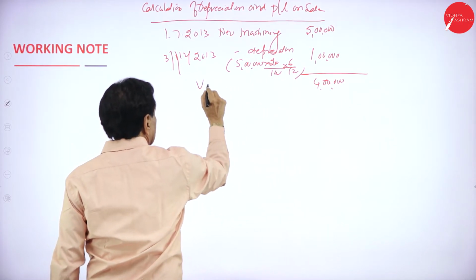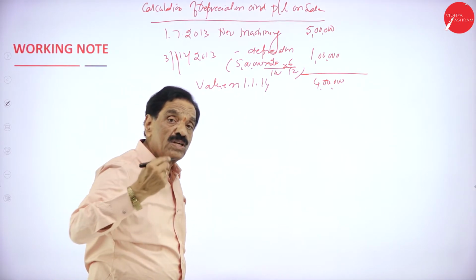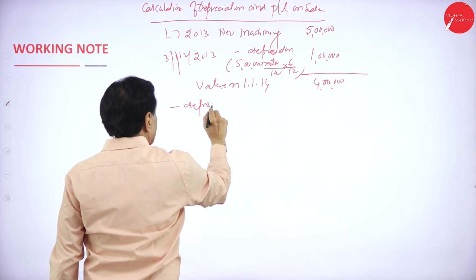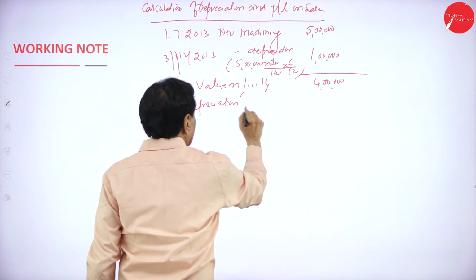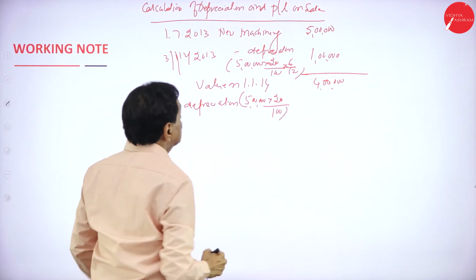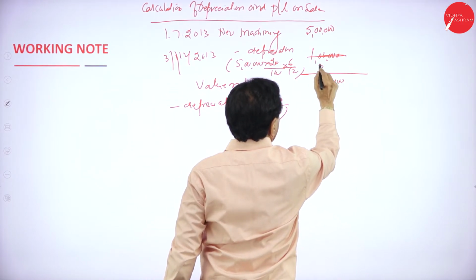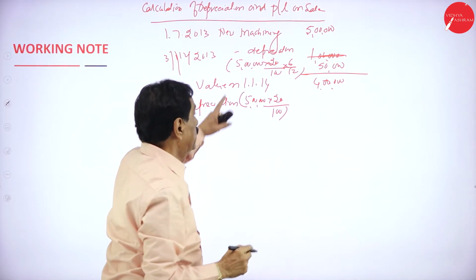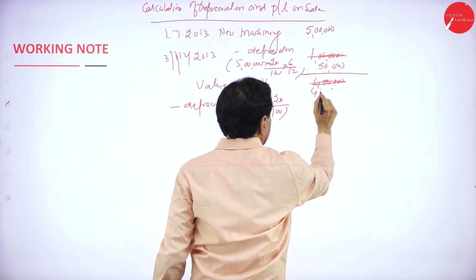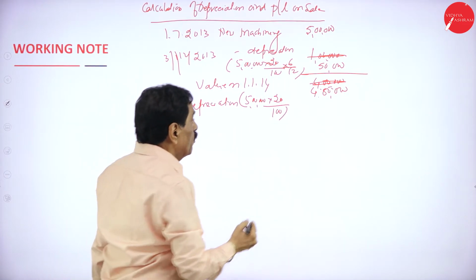Value on 1/1/2014. It is sold in 2015. Here 2014 is a full year. Minus depreciation, original cost method, 5 lakh into 20/100, which is 1 lakh.